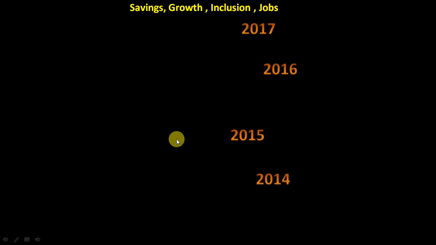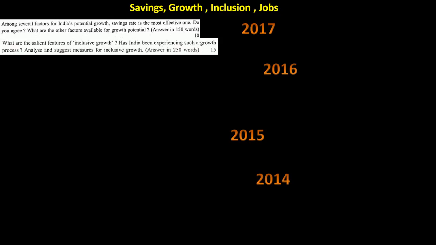Savings, growth, inclusion. Now we are going closer towards a proper economy. Here: India's potential growth, savings rate is the most effective one. Do you agree? What are other factors available for growth potential? For these kinds of questions, you will get material from the economic survey. Economic survey has pages and pages written on all these topics, whether savings rate, investment rate, bank rate, anything dealing with money. You will get good statistics data from the economic survey, so it becomes important to read it.